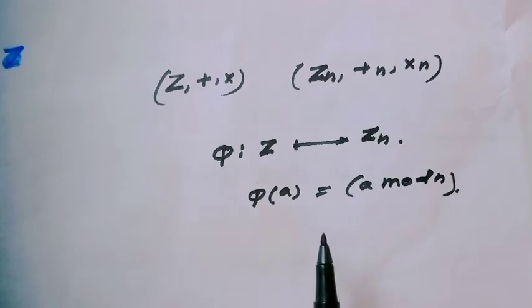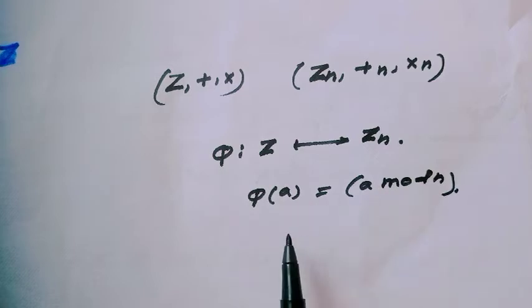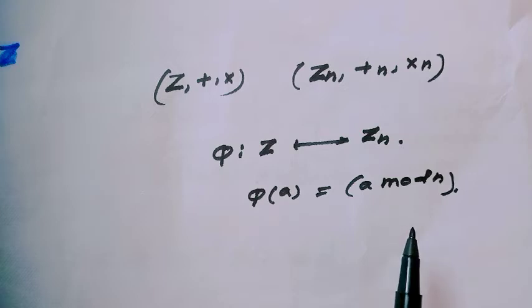Now let's see one example. Consider a homomorphism phi from Z to Zn such that phi of a equals a modulo n. Now let's verify, is it a ring homomorphism?